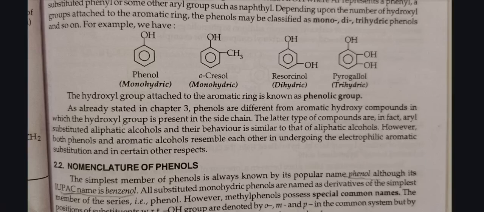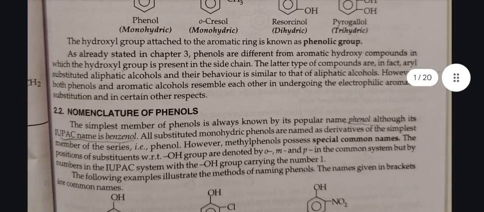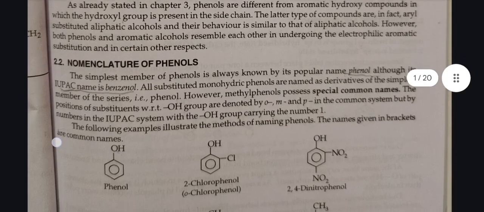The latter type of compounds are in fact aryl substituted aliphatic alcohols, and their behavior is similar to that of aliphatic alcohols. However, both phenols and aromatic alcohols resemble each other in undergoing electrophilic aromatic substitution and in certain other respects.